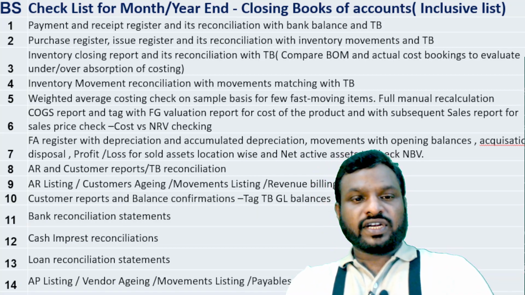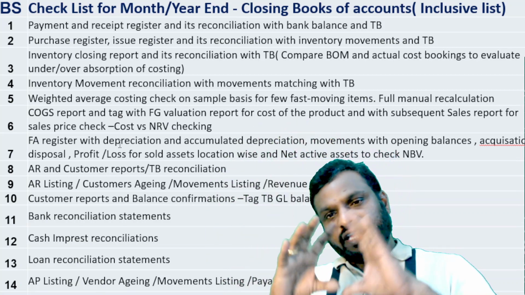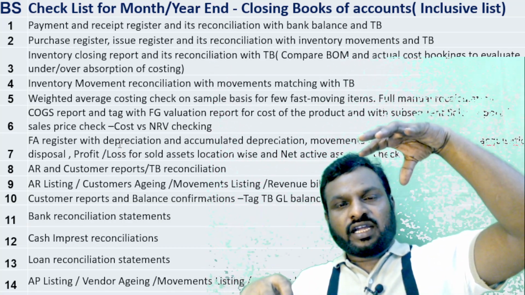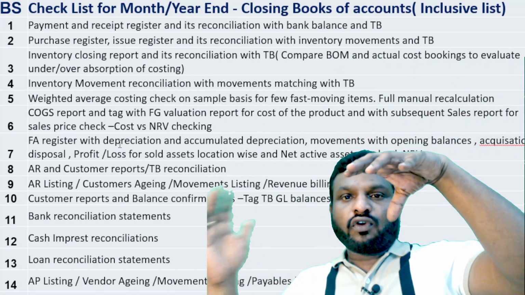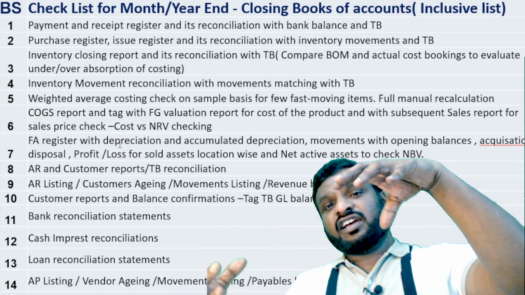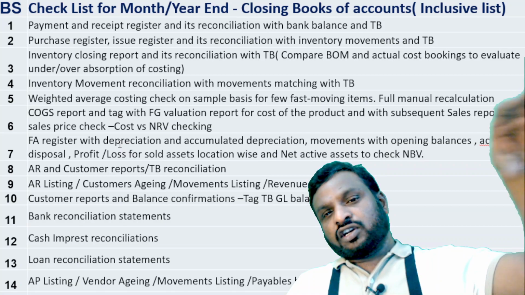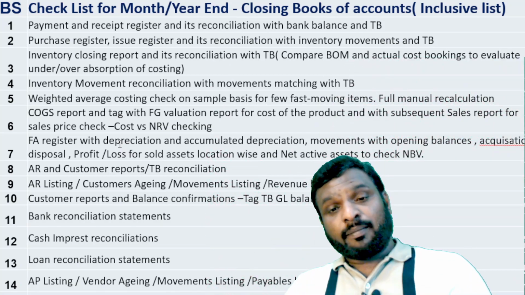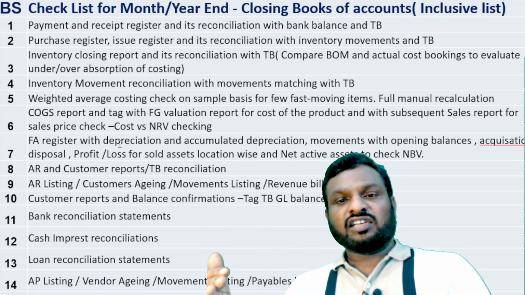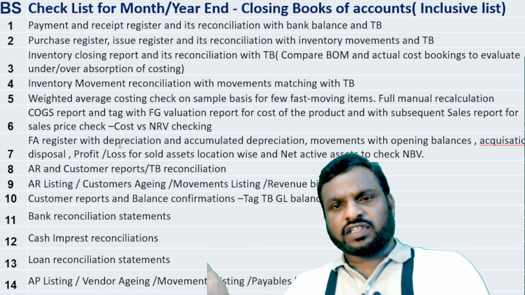Number 1, if you see from the fixed assets point of view, see the value in the balance sheet. Always, the entire function will be, we will take the balance in the balance sheet and we will cross check this balance with 3-4 different sources. In those different sources, we will recalculate and recheck whether those numbers are correct or not. Because in order to ensure that whatever number is presented on the face of the balance sheet as a net value is correct and complete, we need to do certain reconfirmation as well as recalculations and retesting. That is nothing but step 1, step 2, step 3, step 4. That is called level 1, level 2, level 3, level 4 checking.